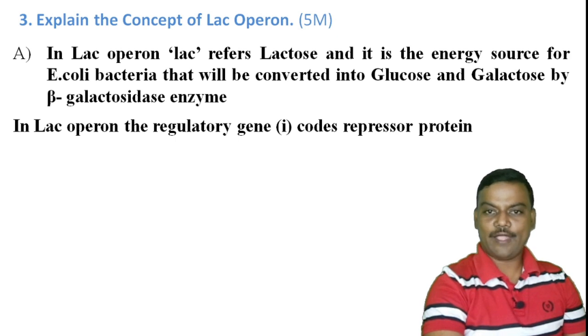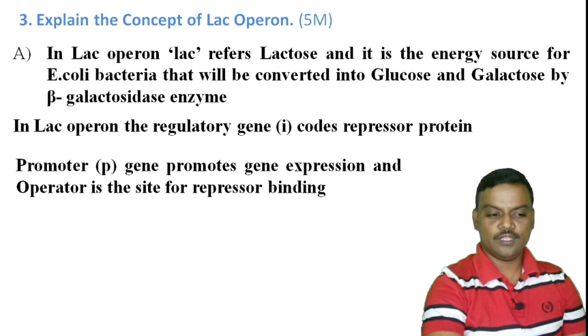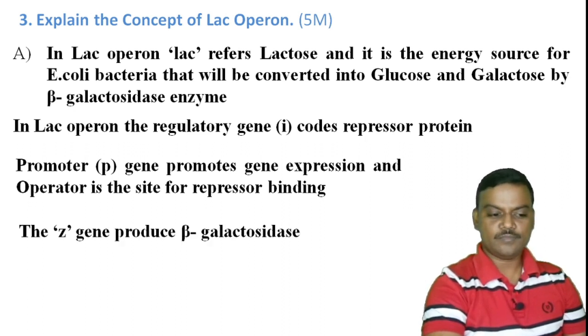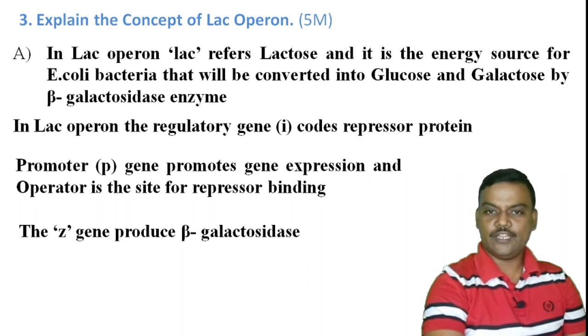In the structure of lac operon, the regulatory gene is called the I gene. This regulatory gene codes a protein called repressor protein. So in the structure of lac operon, the promoter P gene promotes gene expression and the operator O gene acts as a site for binding of repressor protein. And the Z gene produces beta galactosidase enzyme. It converts the lactose into glucose plus galactose.